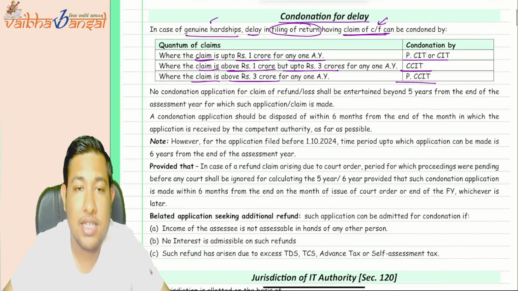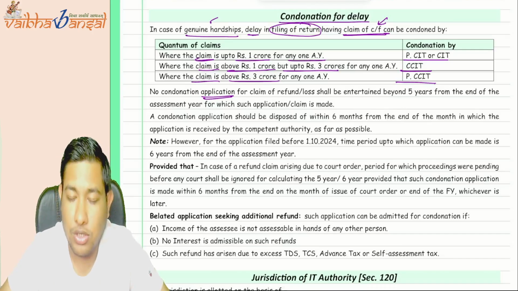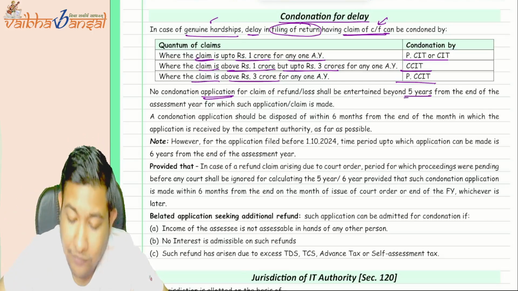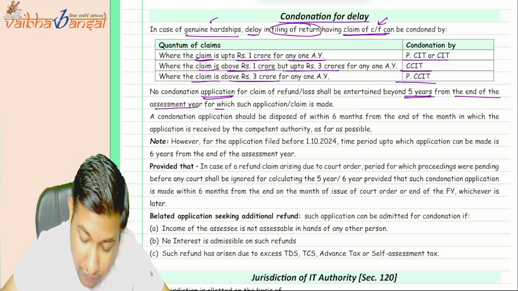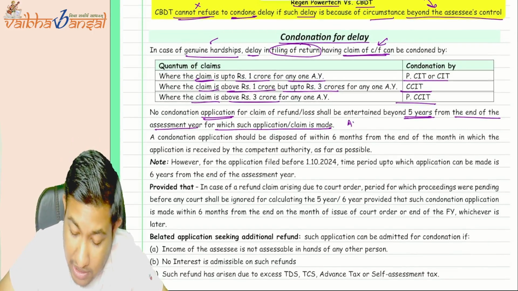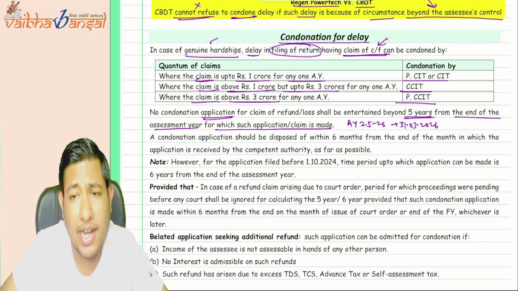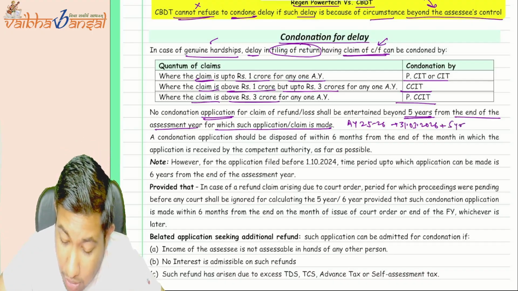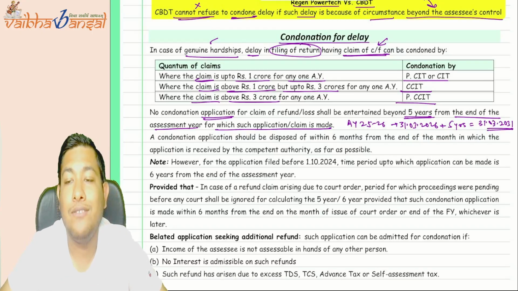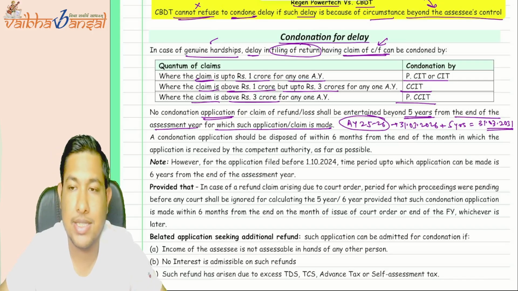Now what they have said is, is there a time limit for the application for seeking condonation? Yes, the condonation application can be sent within 5 years from the end of the assessment year for which the application is made. If you are making an application for assessment year 25-26, it ends on 31st of March 2026, correct? Plus 5 years from now, so it is 31st of March 2031. This is the timeline where you can ask for the condonation of assessment year 25-26.